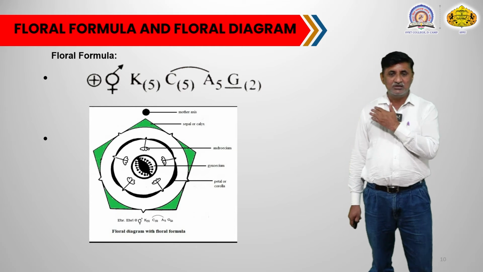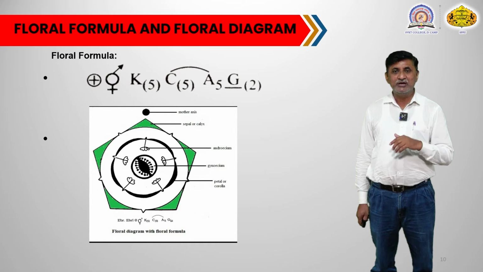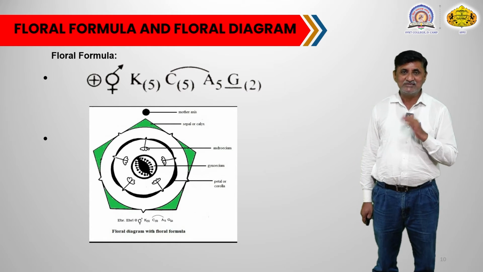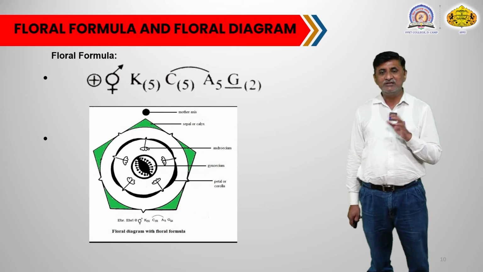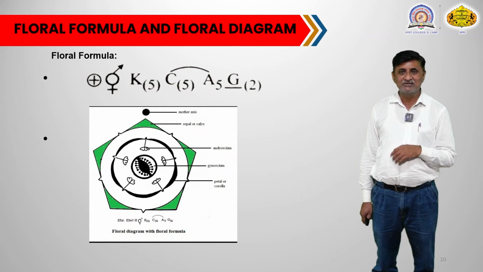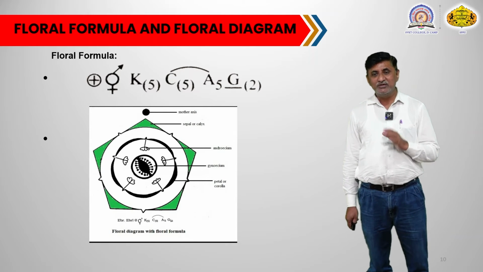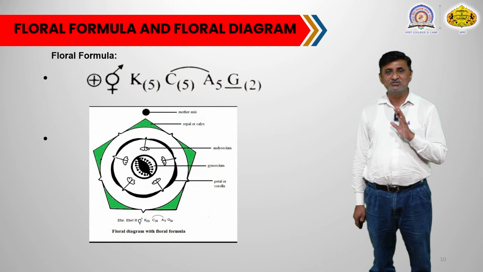Calyx shows the presence of 5 sepals that are united, so a gamosepalous calyx is there. Corolla shows 5 petals that are united, so a gamopetalous corolla is there. Stamens are equal to the petal lobes, so stamens are 5 and they are epipetalous, and that is why in the floral formula there is a joining line between the stamens and corolla, or androecium and corolla, and that joining line indicates the epipetalous nature of the stamens. Gynoecium superior, bicarpellary, carpels 2 and syncarpous in nature.